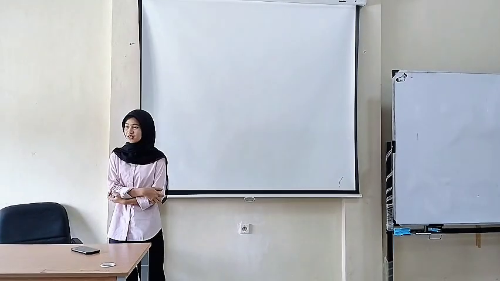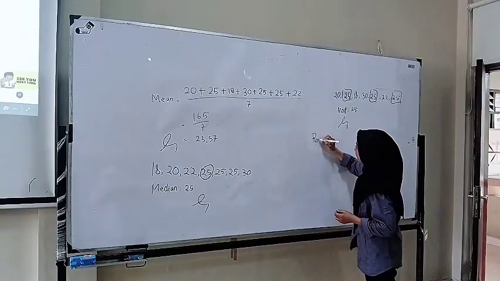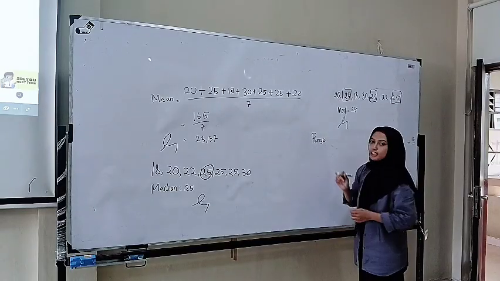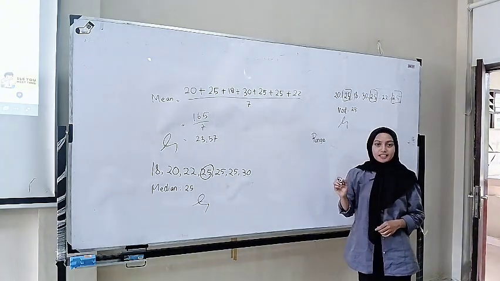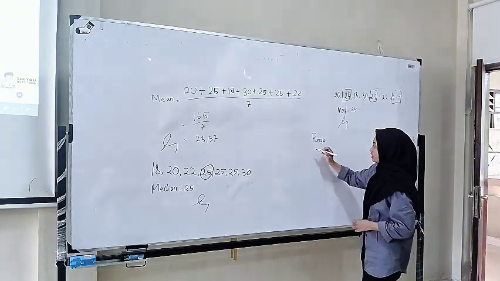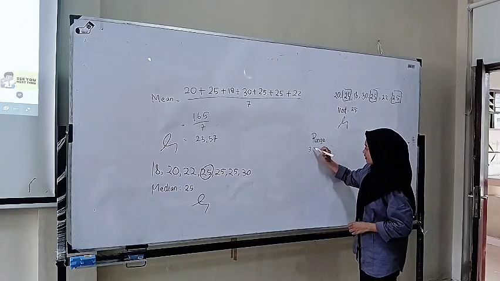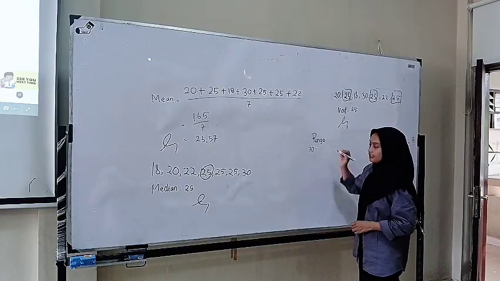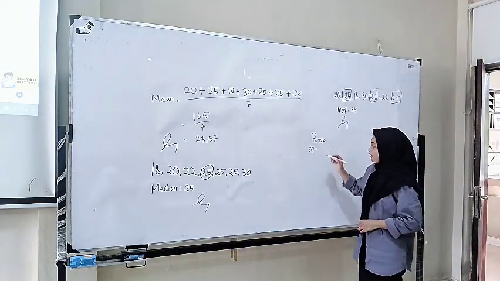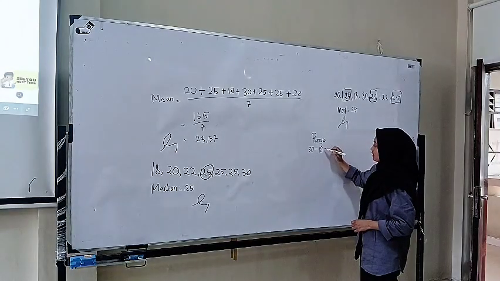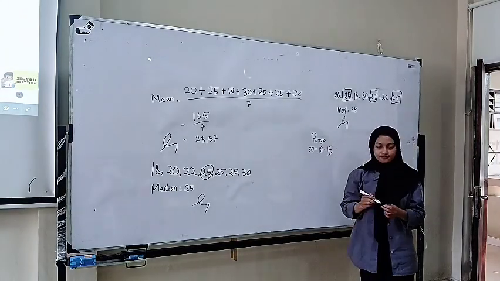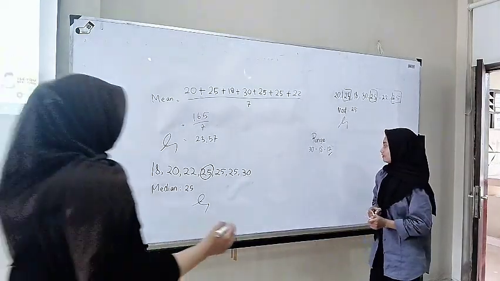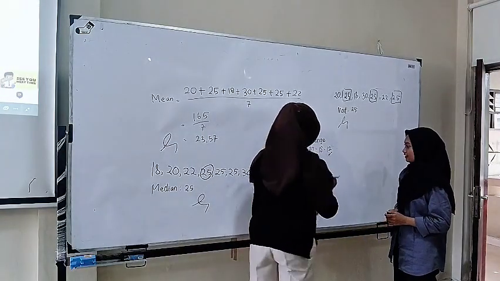And for range, the range is the highest value minus the lowest value. The highest value is 30 minus the lowest value, 18, is 12. Okay, good answer. Give applause to Rahman.